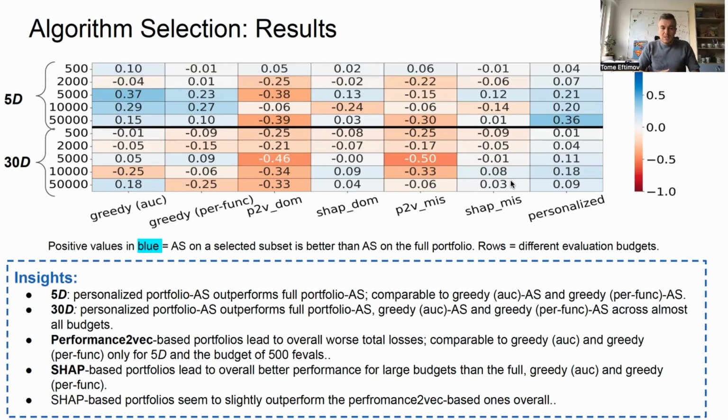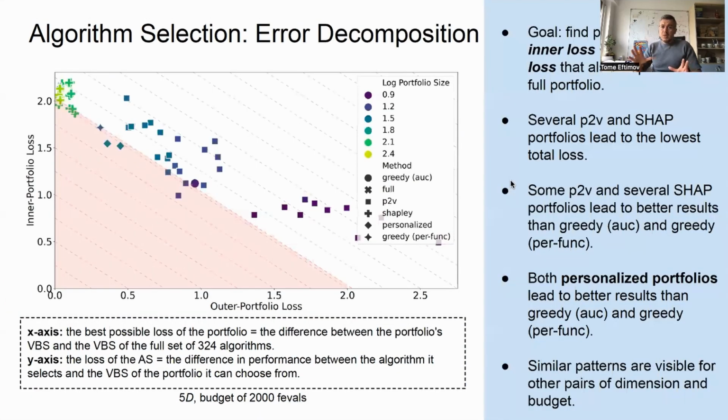So overall, we can see that the shape-based portfolio seems to slightly outperform the performance2vec-based portfolios which are generated. However, we have already said that performance2vec favors smaller portfolios, and with a smaller portfolio there is no guarantee that the best performing configuration will be included. On the other side, Shapley favors larger portfolios. There is much more flexibility for the algorithm selector to select the configuration, and with this the error of making the true selection actually increases.